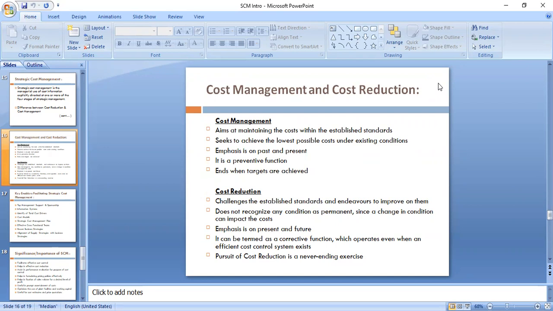But it can be just for a shorter period, but if you sacrifice on that, the risk is it might damage your image in the market. So you have to be very careful. Correct. So mainly that's why most of the big multinational companies have very good research and development. Correct. Because they are thinking about present and future. They're not thinking about past.